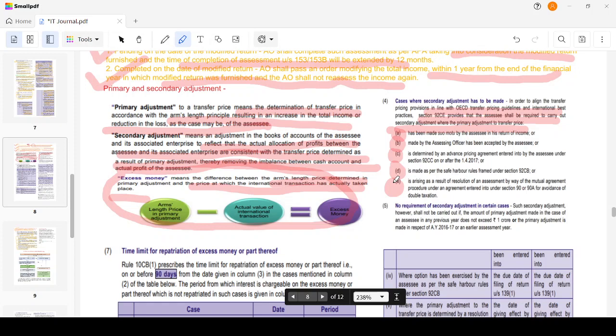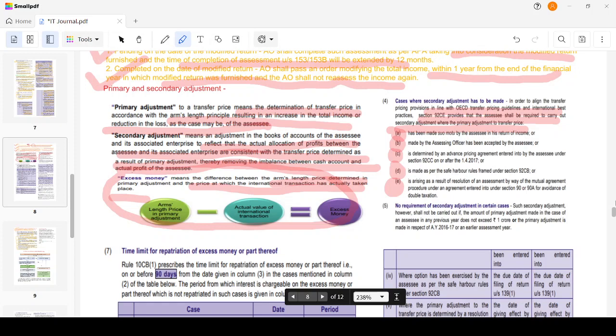No adjustment will be required if the primary adjustment is less than rupees 1 crore, or it is carried out for assessment year 2016-17 or any other preceding assessment year.